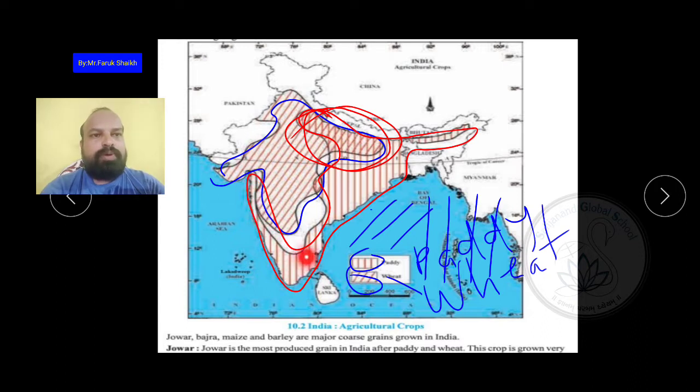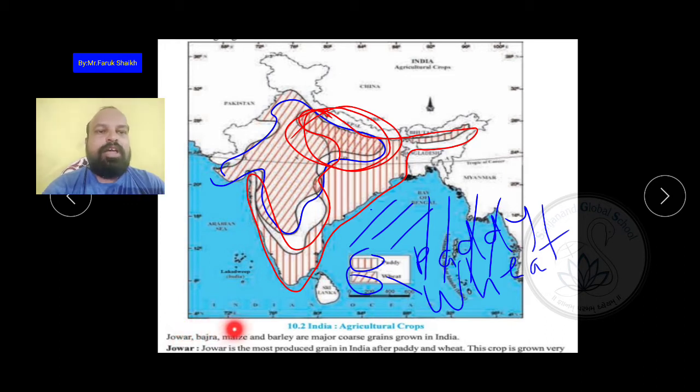All the coastal boundaries, eastern and western, will come in. Also Uttar Pradesh, Bihar, and all of Assam: paddy is grown here. Is it clear?